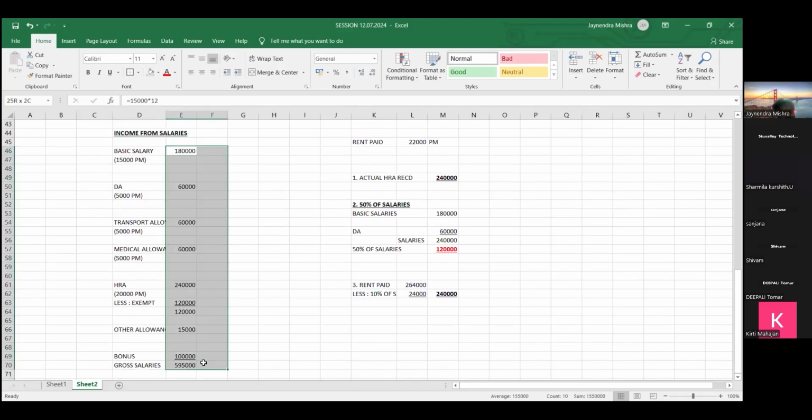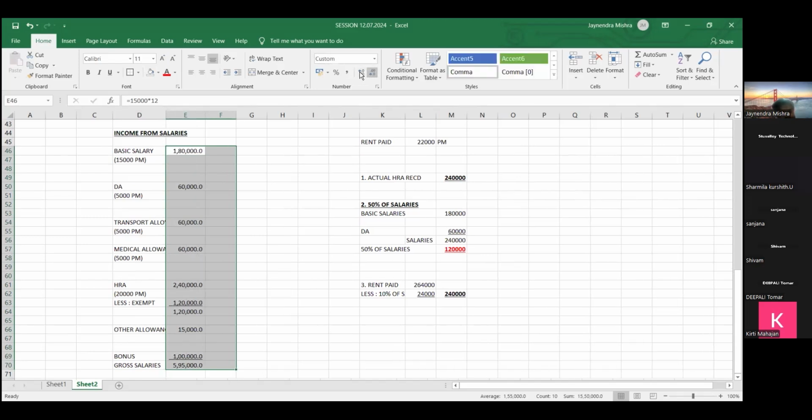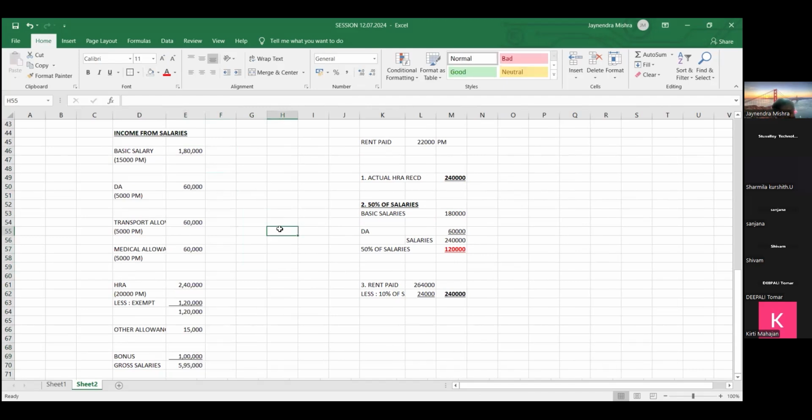Right? Any doubt, friends, in this computation? Any doubt? Please ask me. If anyone has any doubt, please ask me. 5,95,000 is the gross salary. Okay, let's continue.